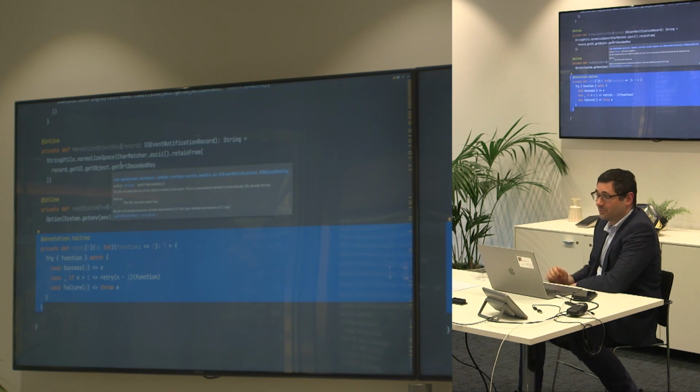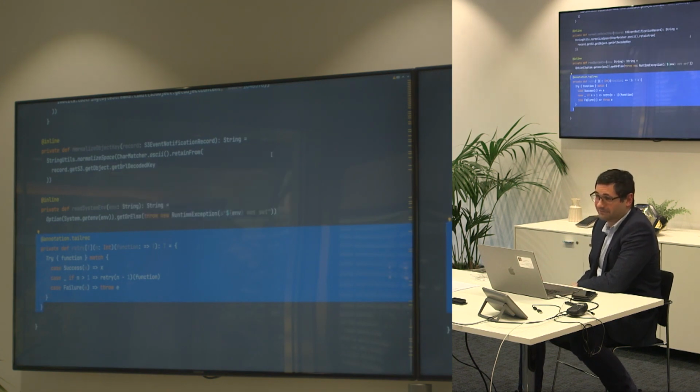The first thing, for whoever has worked with AWS, is to write a retry function. Depending on the day, some of the functions fail randomly. Sometimes you just get a 404 without a reason. Retry. Retry everything in AWS. That solves most of the problems. This is a fancy way of writing a retry function.